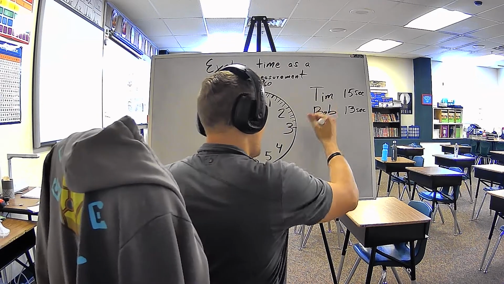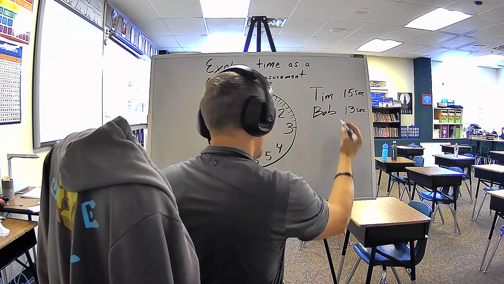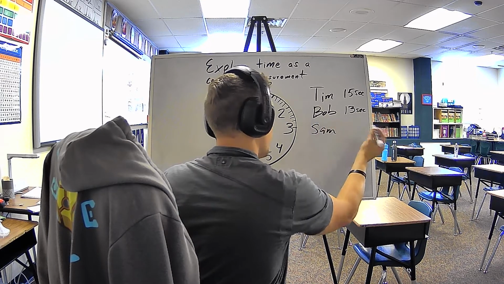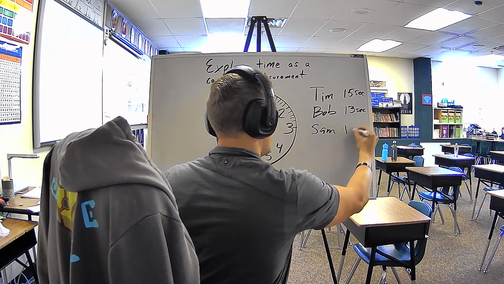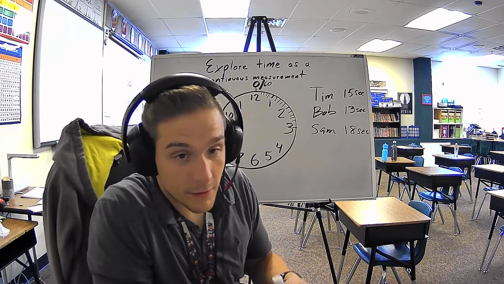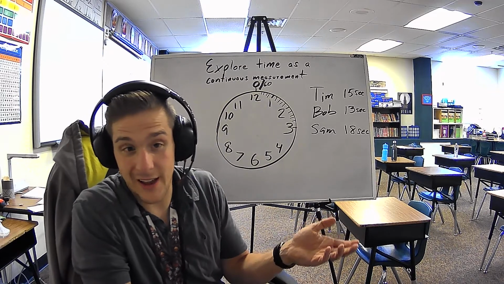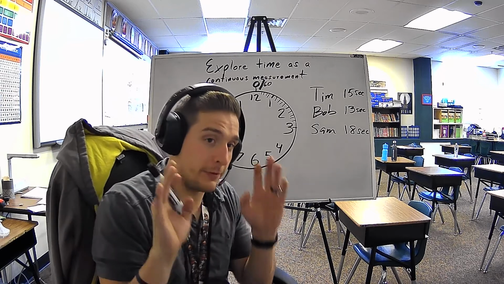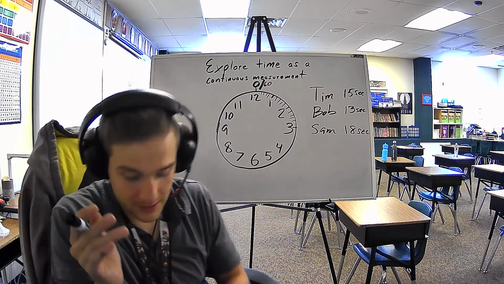Tim and Bob had another friend that was racing with them named Sam. And Sam ran it in 18 seconds. Now, I could ask a question off this and say, who ran this fastest? Who finished first?